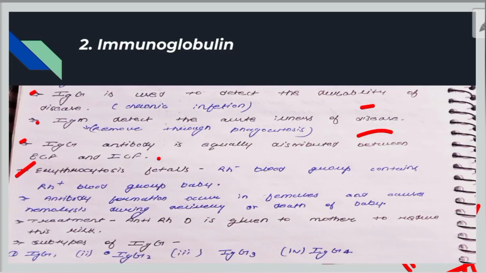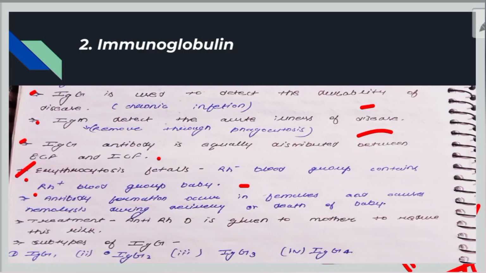The next line is erythroblastosis fetalis. What is erythroblastosis fetalis? It occurs when an Rh negative mother carries an Rh positive baby. Suppose a mother has Rh negative blood group, and she will have anti-Rh antibodies. When the child is Rh positive, this antibody destroys the RBCs of that child and the baby may die.